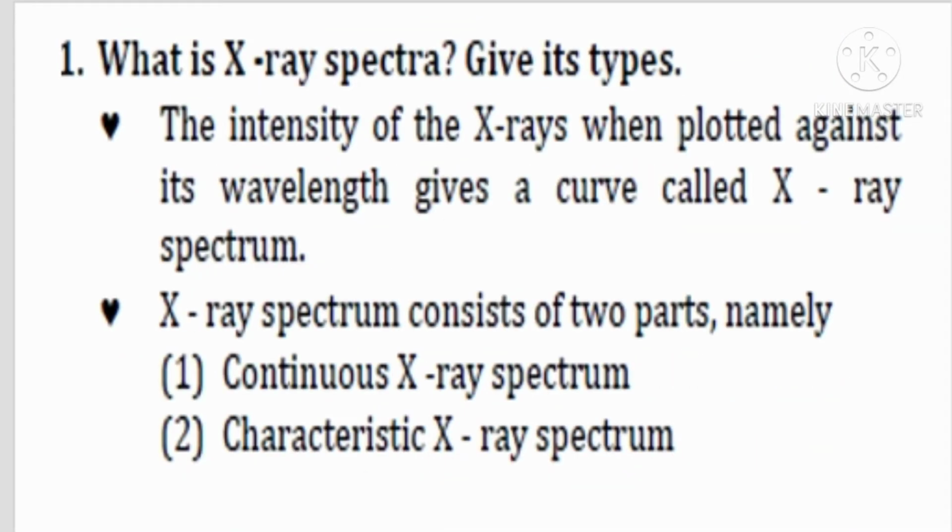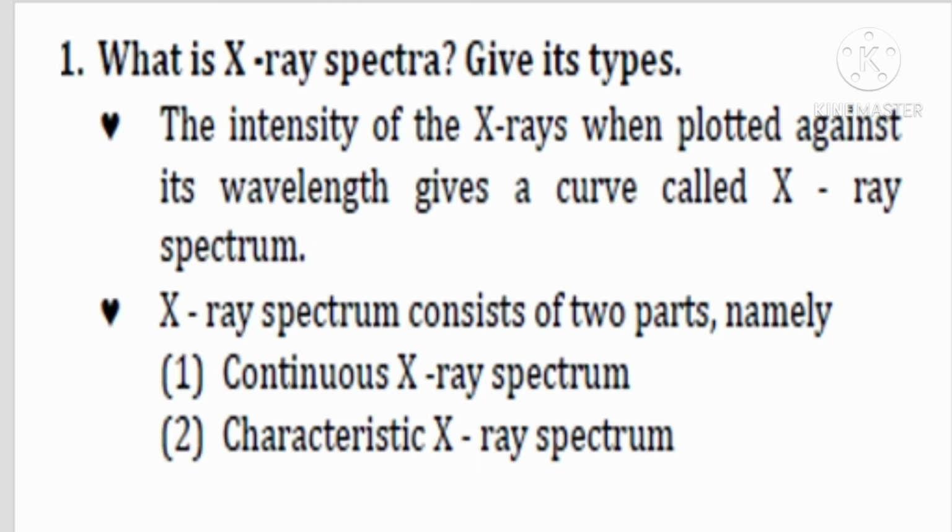Next one is about X-ray spectra and its types. The intensity of X-rays when plotted against its wavelength gives a curve called the X-ray spectrum. The X-ray spectrum consists of two parts, namely the continuous X-ray spectrum and the characteristic X-ray spectrum.